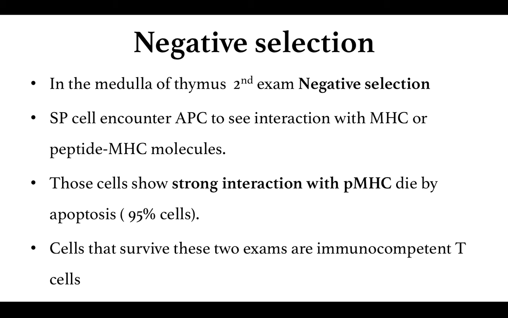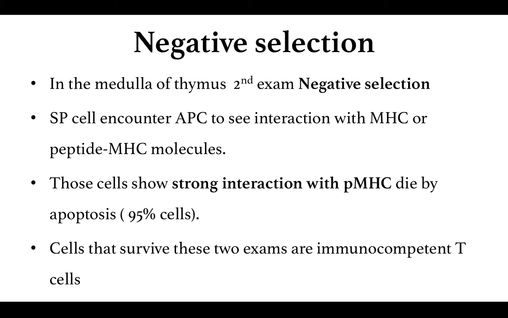Now, out of these macrophages and dendritic cells, the dendritic cells work more efficiently in the negative selection process, because these dendritic cells have an ability to express the peptide on their surface along with class 1 MHC and class 2 MHC.